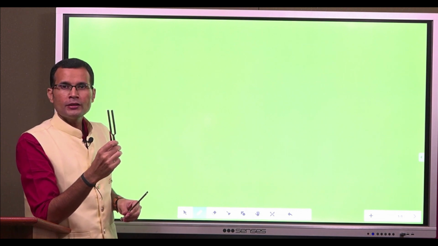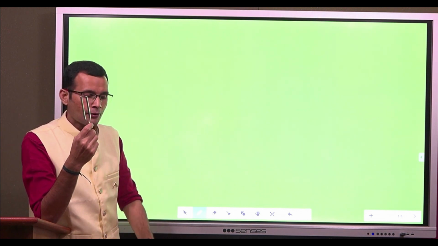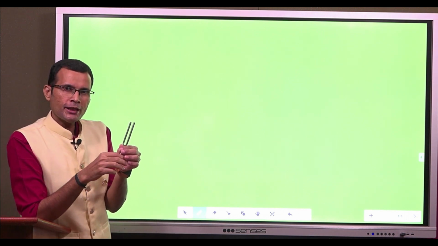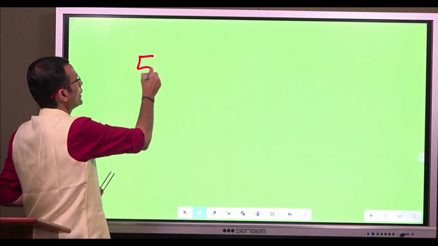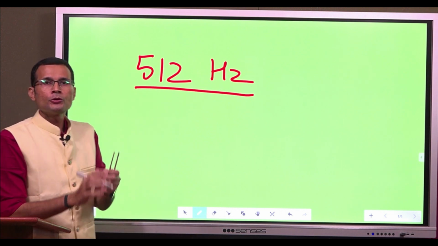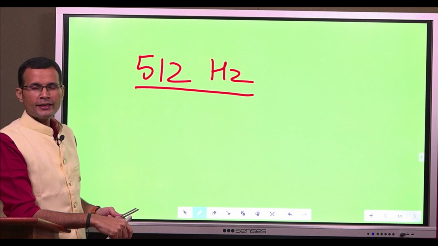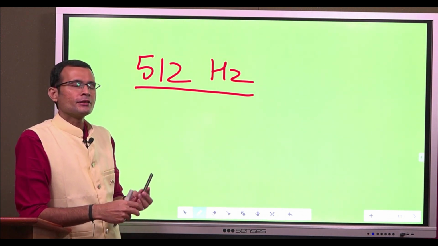The best one for the tests of hearing is the 512 Hertz. 512 CPS or 512 Hertz is the ideal one to test the hearing. Why is it said to be ideal? For two important reasons.